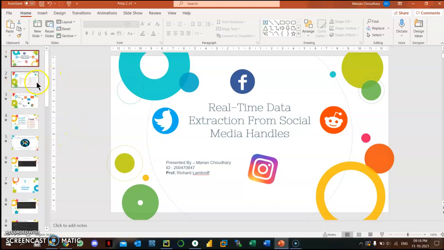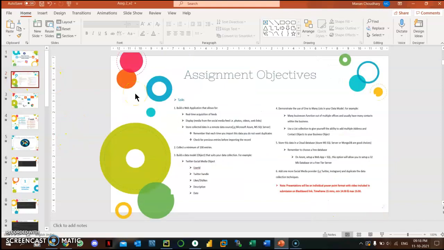So the objectives of the assignment are to build a web application that allows real-time acquisition of feeds, storing them in a database, and for additional things I have just displayed them on my website also.